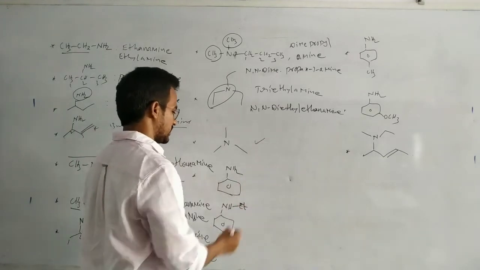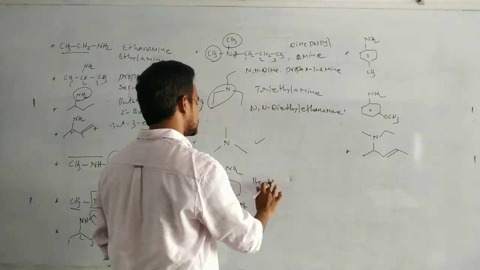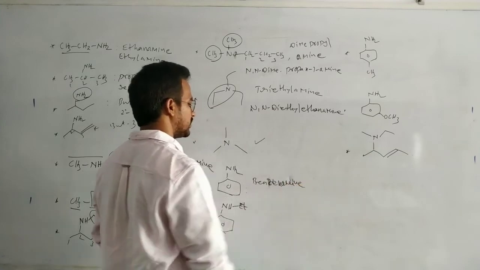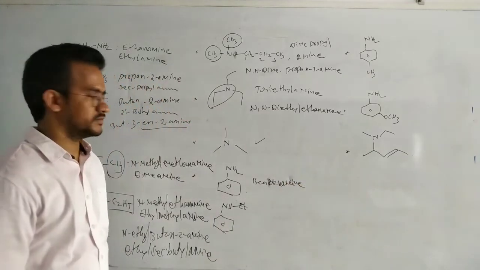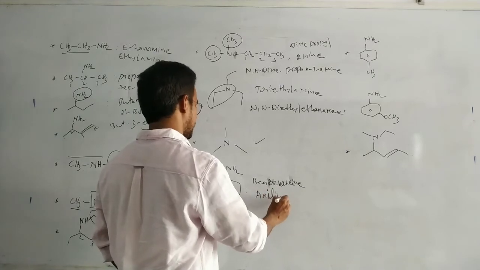Okay, name this compound. This is benzene plus amine. Benzenamine. Commonly known as aniline.